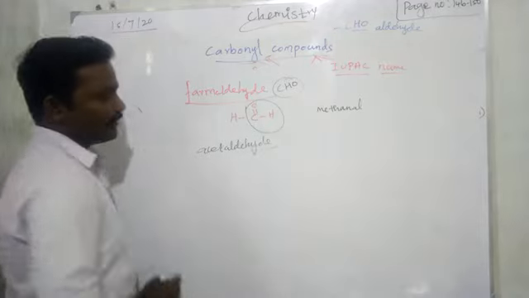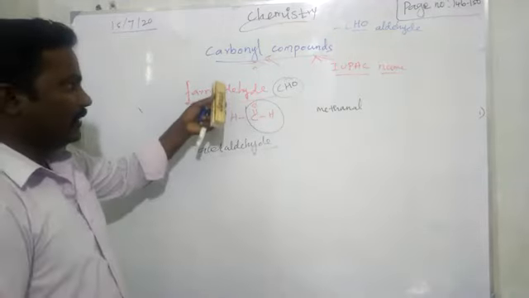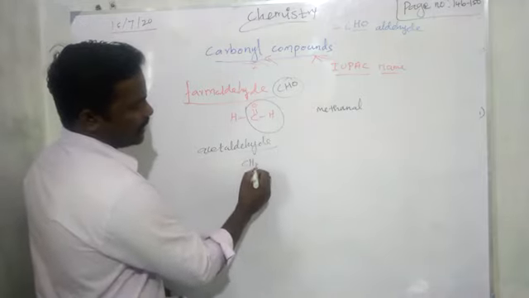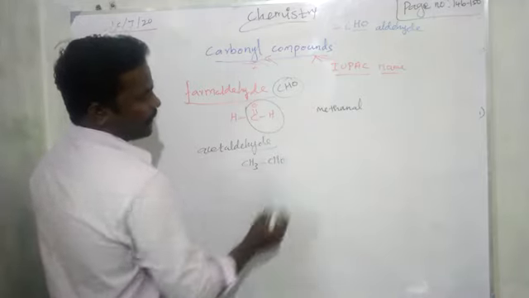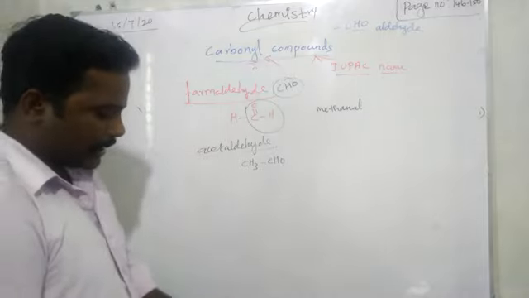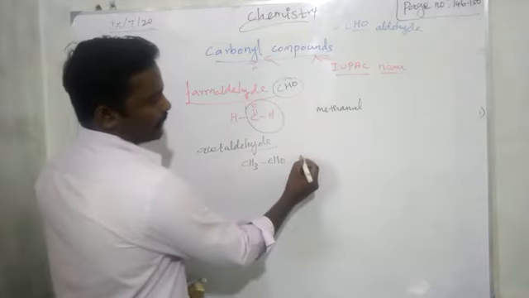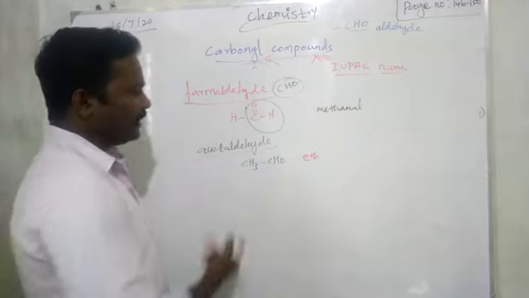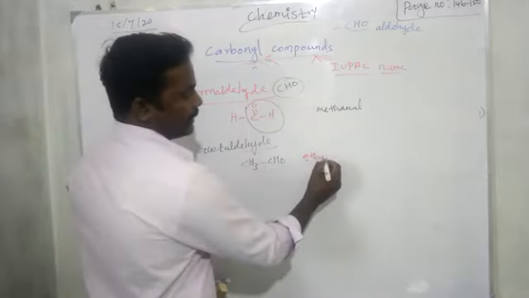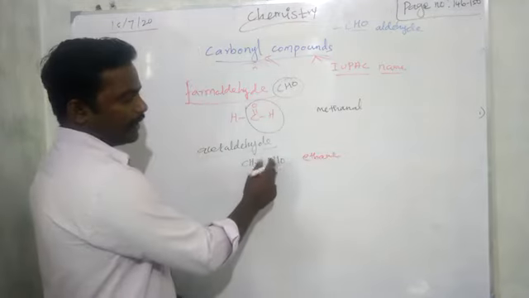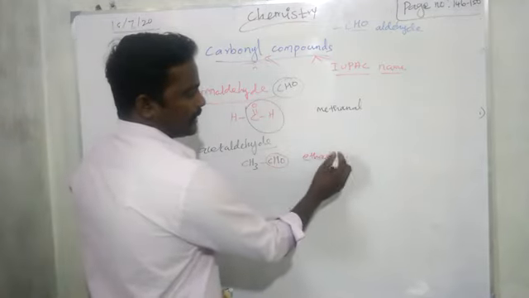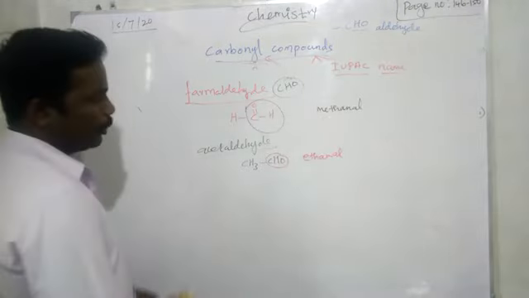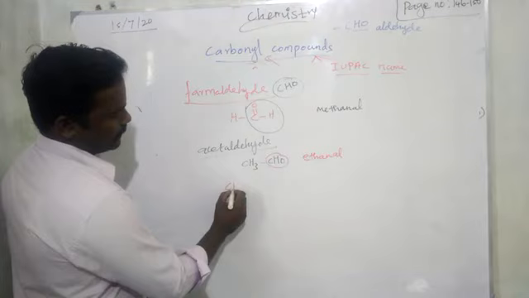The next, second one is acetaldehyde. So what is the molecular formula for acetaldehyde? Whatever I am writing here, that is the common name. CH3CHO. Right? How many carbons are there? Two carbons. Two carbons means root word eth. Then only single bond present, so ethane. Here aldehyde group is present, so the last E is replaced by AL. So ethanal. Right.